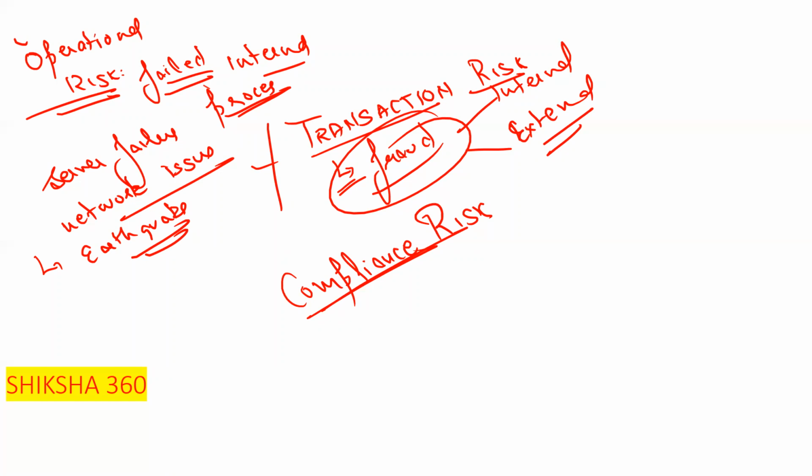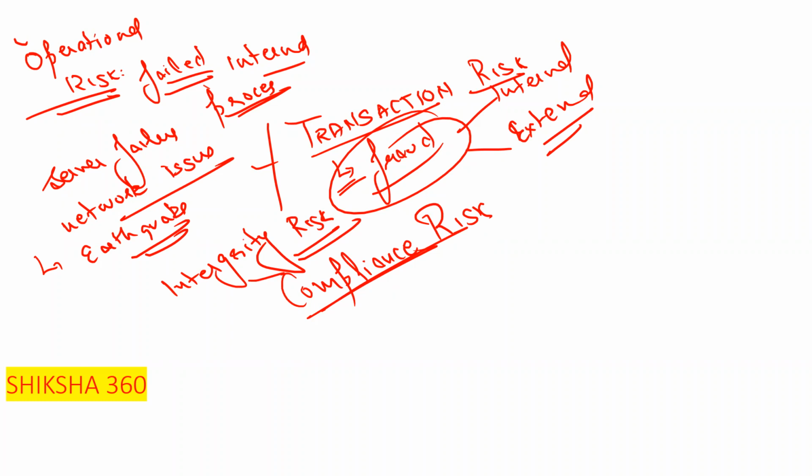Compliance risk is also known as the integrity risk. Very, very important. Why? Because if the bank is not compliant with the guidelines, if the bank is not following the guidelines, it leads to a fall in the bank's reputation.